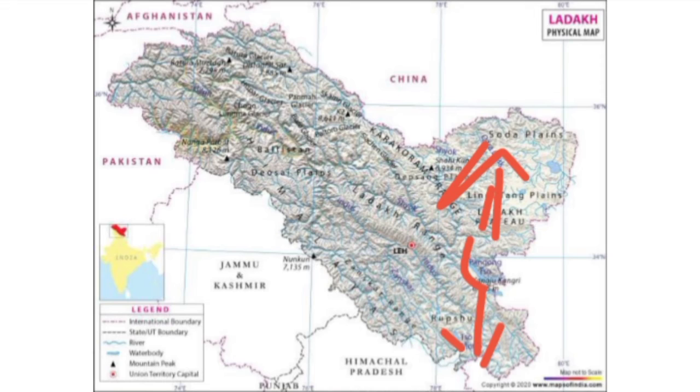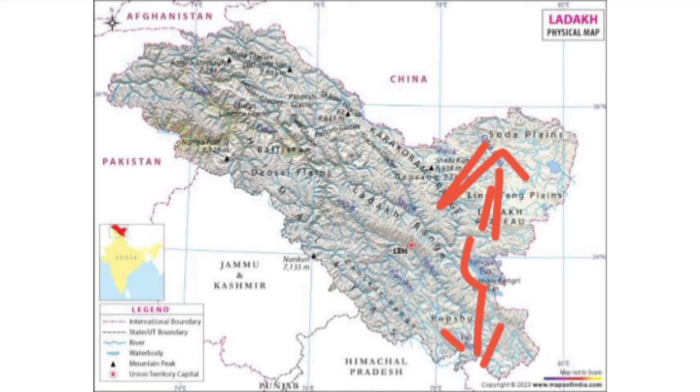In the Chushul sector there are areas known as the Spanggur Gap and Rezang La, where India was in strategic positions. Mountains are located there, so India had an advantage, because if the Chinese army tried to occupy Indian territory, the Indian army could easily eliminate them.